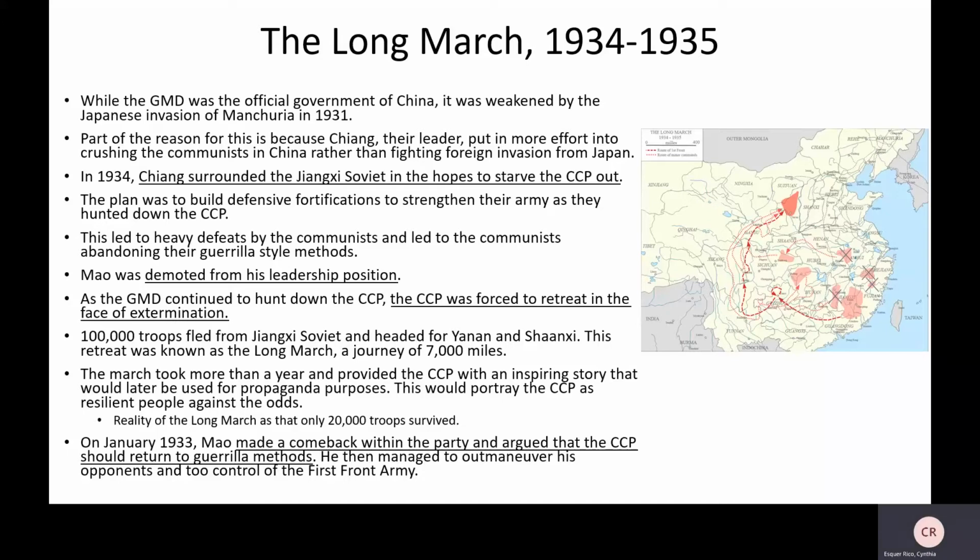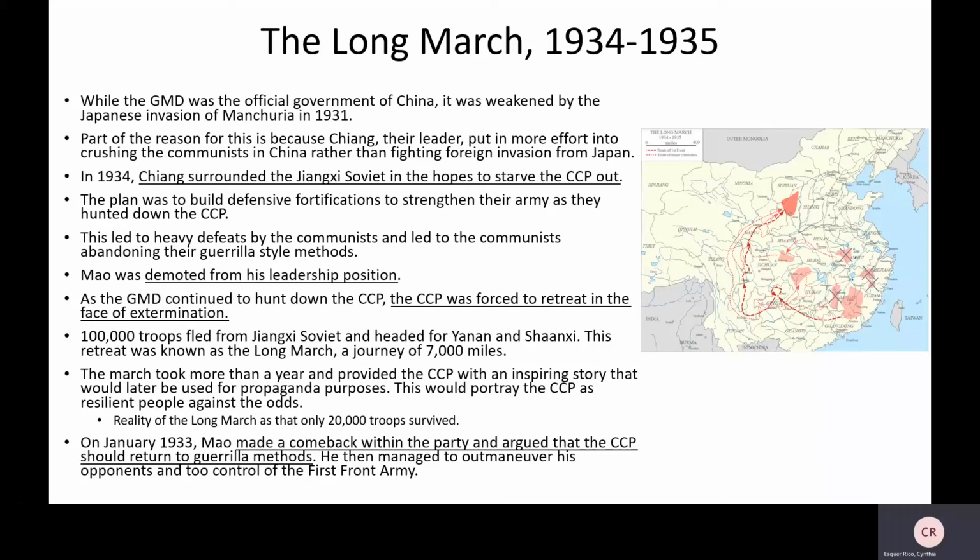Mao was demoted because he was not seen as effective. So he was demoted from his leadership. As the GMD continued to hunt down the CCP, they were forced to retreat in the face of extermination. 100,000 troops fled from Jiangxi Soviet and headed to Yan'an and Shanxi. This retreat was known as the Long March, a journey that was about 7,000 miles.